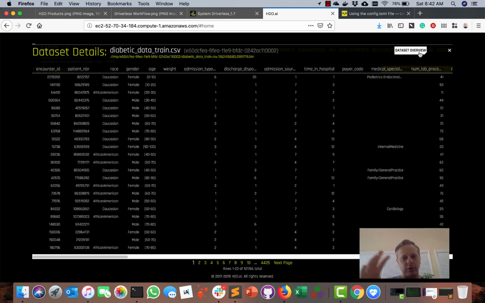So the statistical overview is incredibly important for that. I would highly recommend that before you do any type of model building in Driverless AI, definitely look at the details and definitely look at the data set overview here. Okay. So there's another part of this exploratory data analysis that we're going to go to next, which builds off of this, but uses a little bit of machine learning in the background to figure out interesting relationships for you, the data scientist, to really look at.